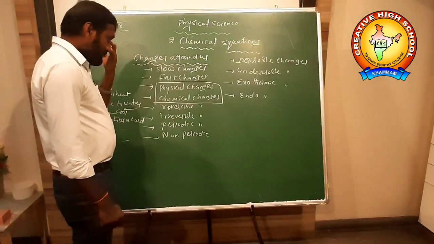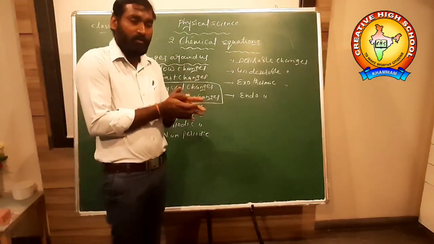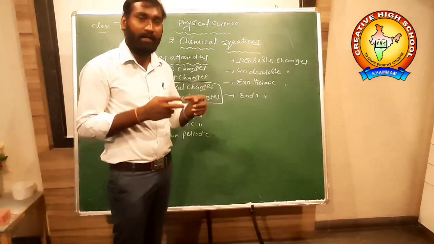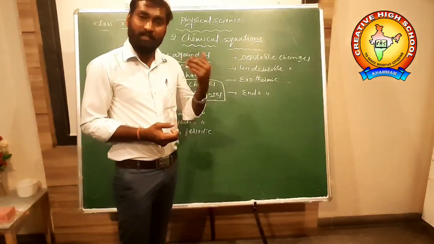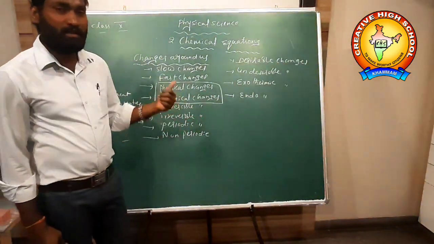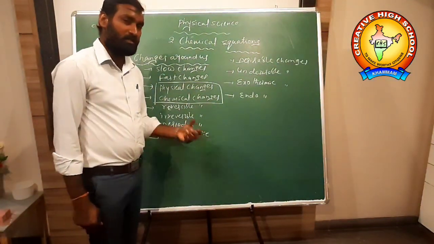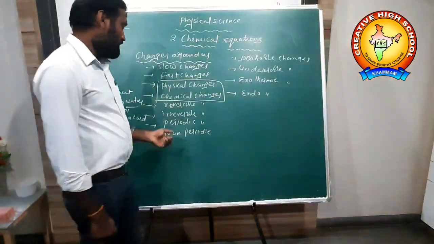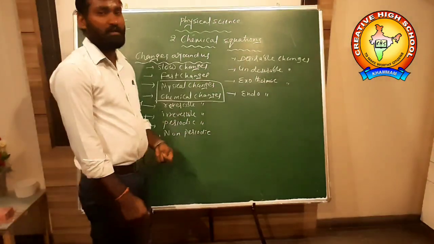Periodic changes: the change which occurs within a regular interval of time. For example, today something happens, and again the same thing happens after the same interval, tomorrow at the same time, or next year at the same time. This is called a periodic change. Heartbeat, change of seasons, are periodic changes. Non-periodic changes are the changes which do not occur at a regular interval of time.